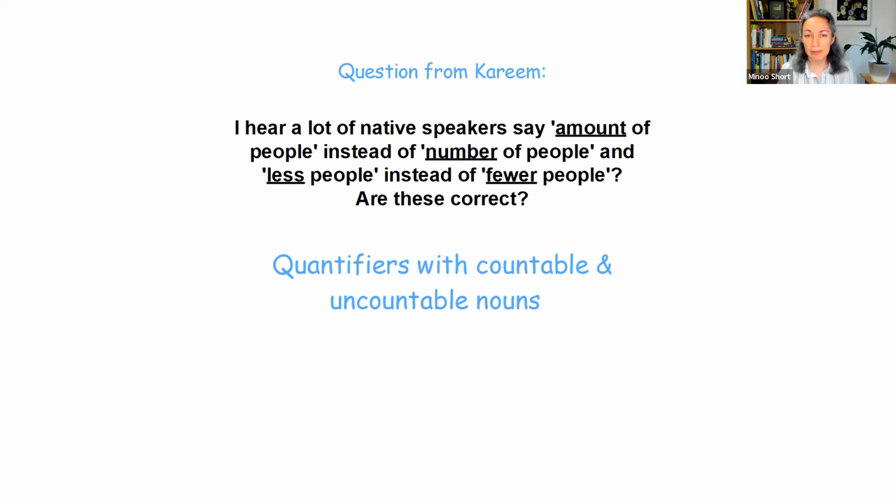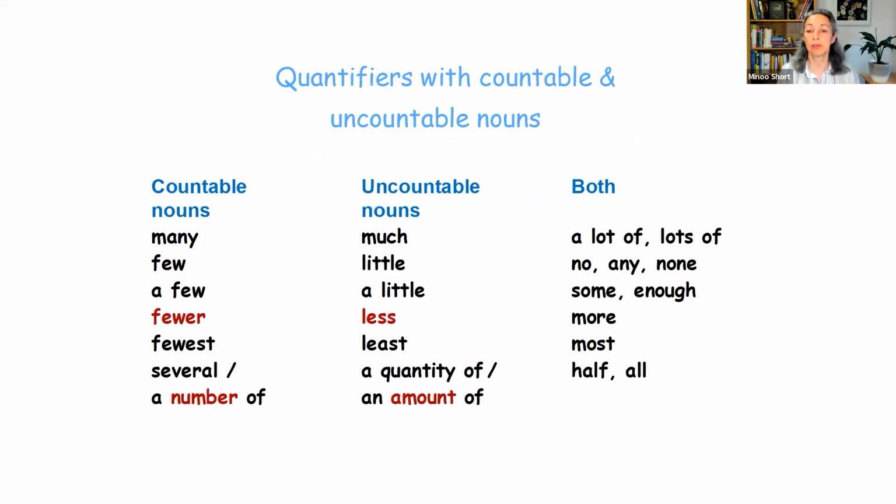Are these correct? So the question brings us to the topic of quantifiers like amount and less, and uncountable and countable nouns, in this case, people. So let's do a quick review of all of these points, starting with quantifiers, with countable and uncountable nouns.